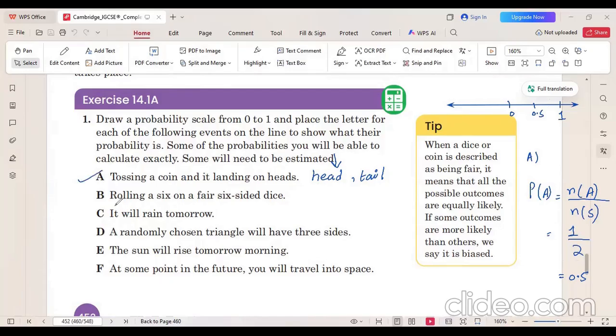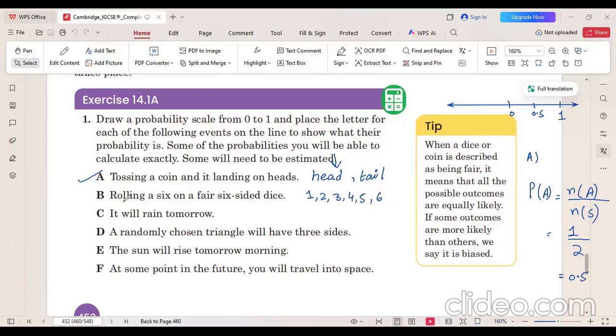Next is part B. In this, they are asking about rolling a 6 on a fair 6-sided die. You know that on a rolling die we have the numbers 1, 2, 3, 4, 5, 6, a total of 6 numbers when we roll a die.